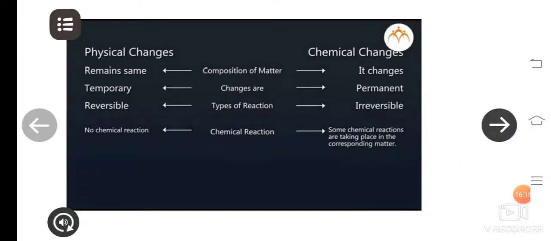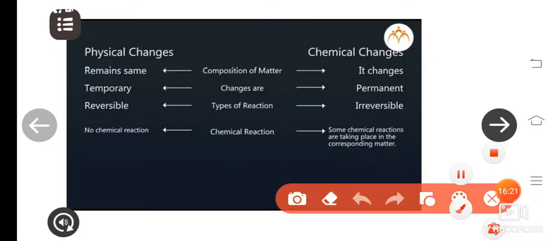See, now I gave you the example of water. Now the physical changes. What is going to happen during that is, ice can be converted into water, water into steam, that is water vapors. Here the composition of matter remains the same.